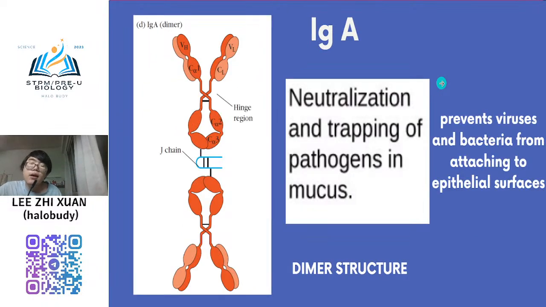Okay. Another, IgA, another antibody that contains a J chain, which is the dimer structure. You can see this is a dimer structure. So IgA is the antibody that prevents viruses and bacteria from attaching to epithelial surfaces.